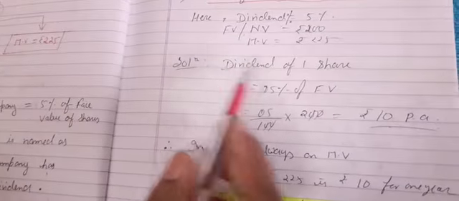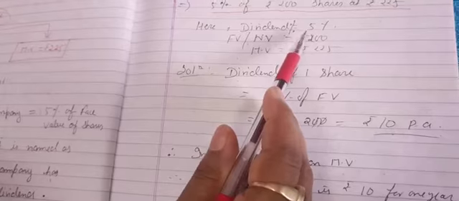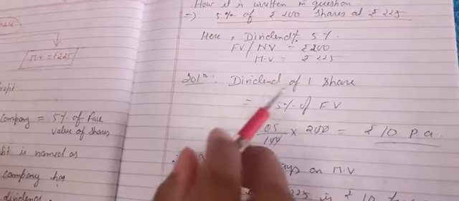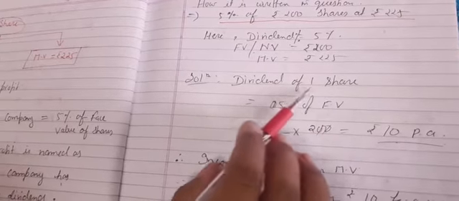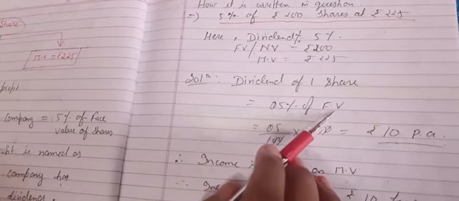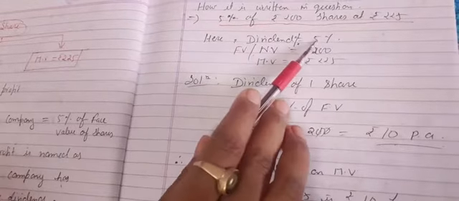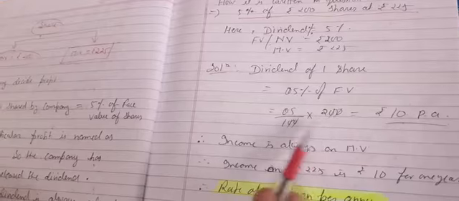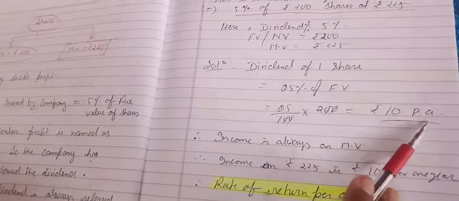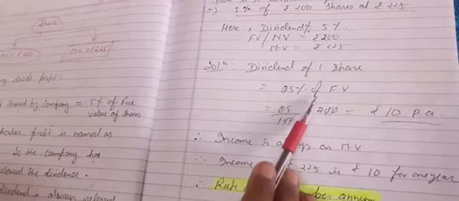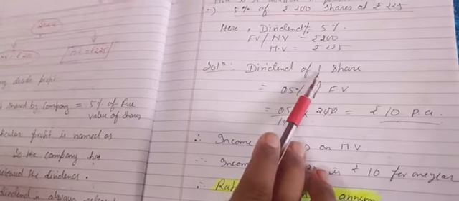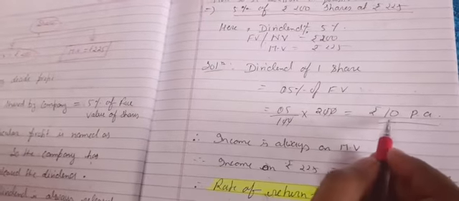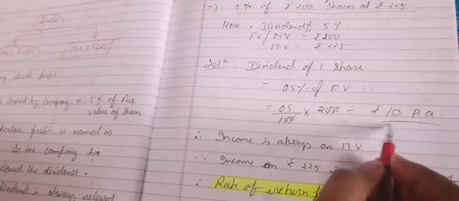Now the question says to find out the dividend, because the dividend percent is given. So how will we find out how much dividend the company will provide to its shareholder? For one share, dividend of one share is equal to 5% of face value. 5% is given. What is the face value? So I have written 5 by 100 into 200. 200 was the face value. When we calculate it, it means rupees 10 per annum. Now if someone has bought 100 shares, how much dividend will he get? We will multiply by the number of shares also. For one share he will get 10 rupees, so for 100 shares he will get 10 into 100.